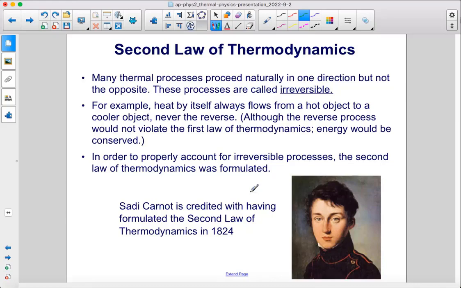Although the reverse process would not violate the first law of thermodynamics, energy would be conserved. In order to properly account for irreversible processes, the second law of thermodynamics was formulated. Sadi Carnot is credited with having formulated the second law of thermodynamics in 1824.